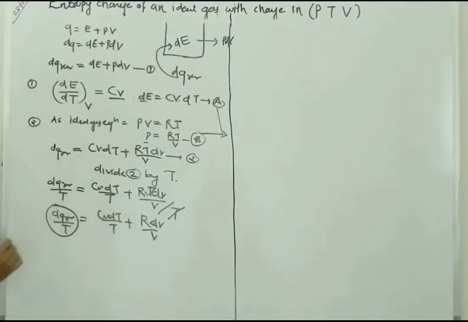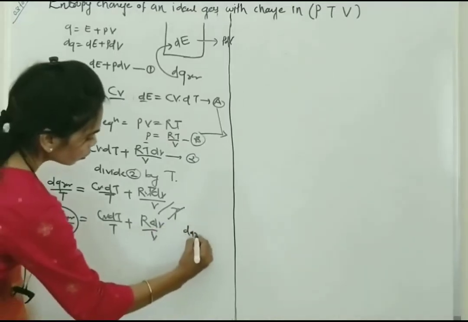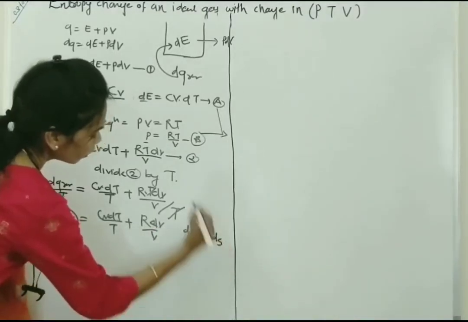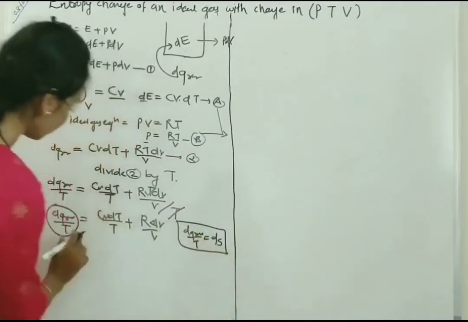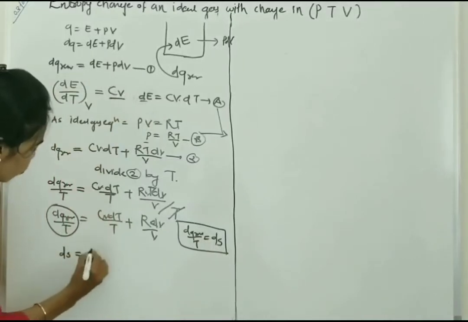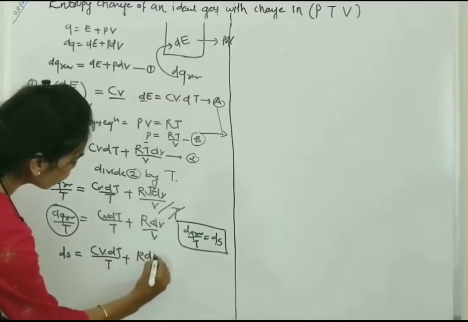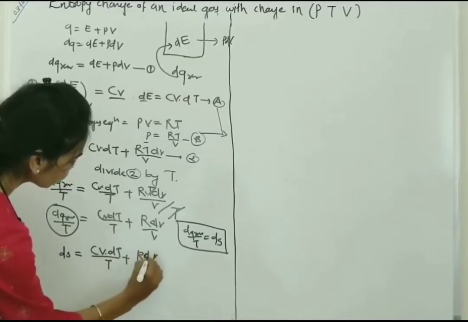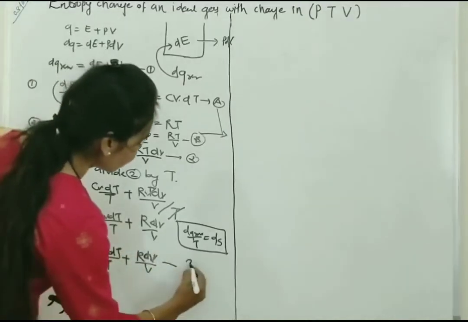So dq reversible by T is what? That is the small change in entropy. dq reversible by T is equal to dS. So put this value in this equation. So dS is equal to what? Cv dT by T plus R dV by V. Up to here you can understand, the small change in entropy is equal to Cv dT by T plus R dV by V. This equation is number 3.